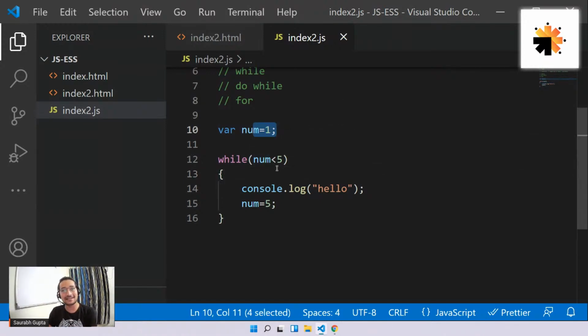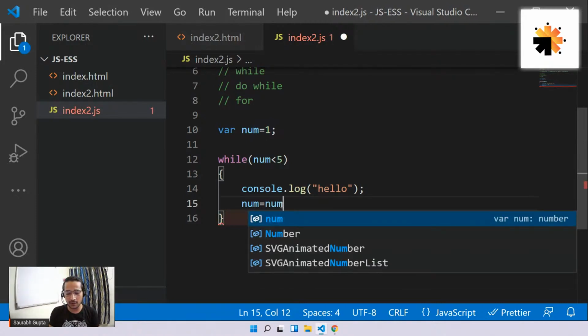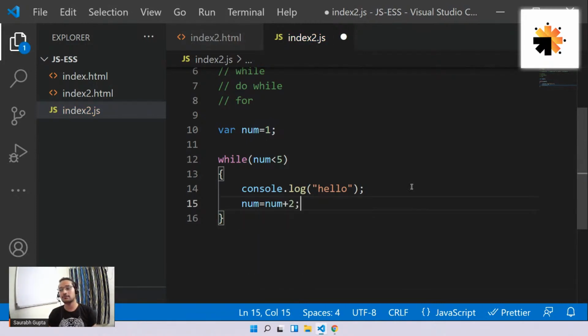So basically, this is the start, and we know how to end it. Only when num becomes 5 or greater than 5, it will end. So I can reach there directly or step by step. It depends on me. If I reach there step by step, that many times my loop will run. Like I can also reach there like this. Num equals num plus 2. Why not? So now what will happen?